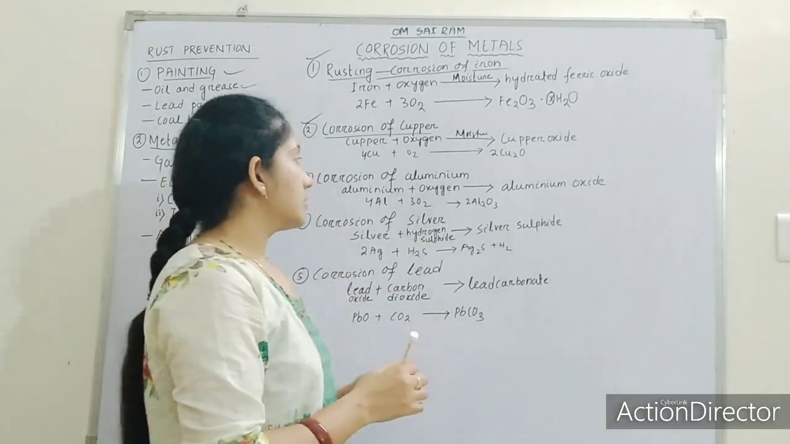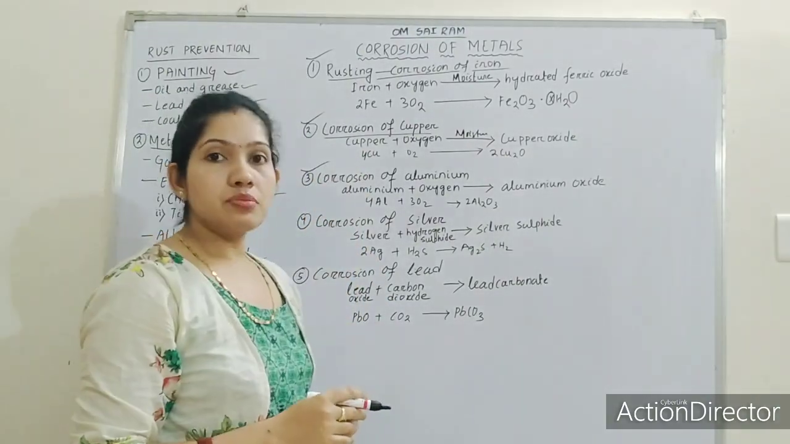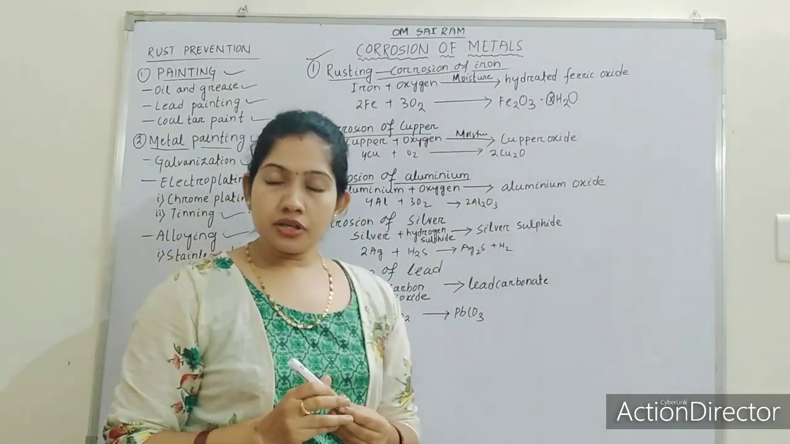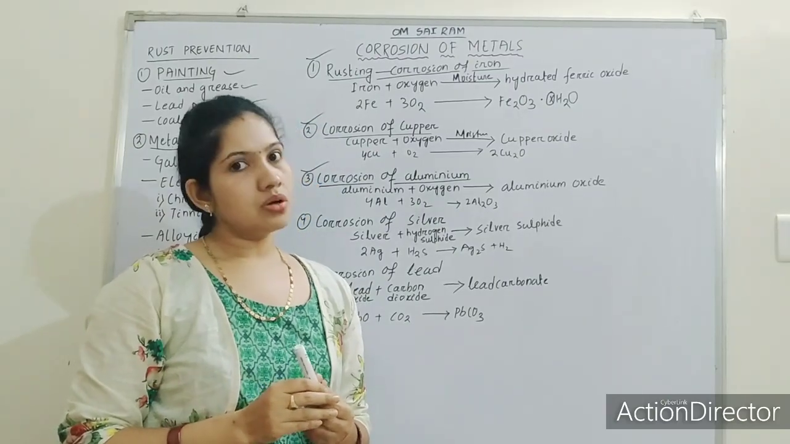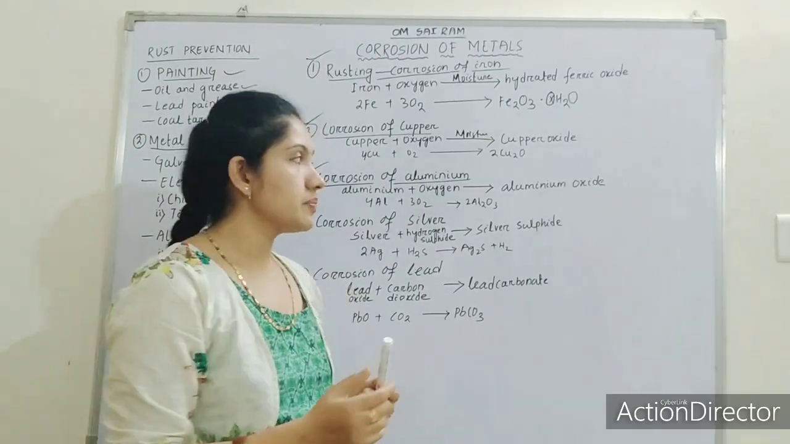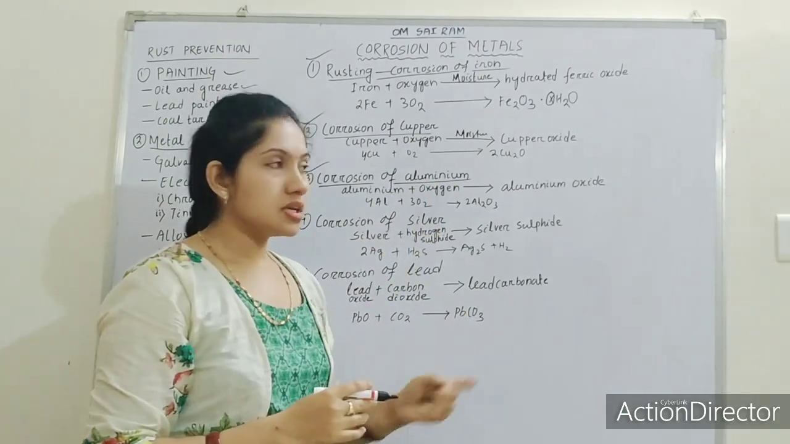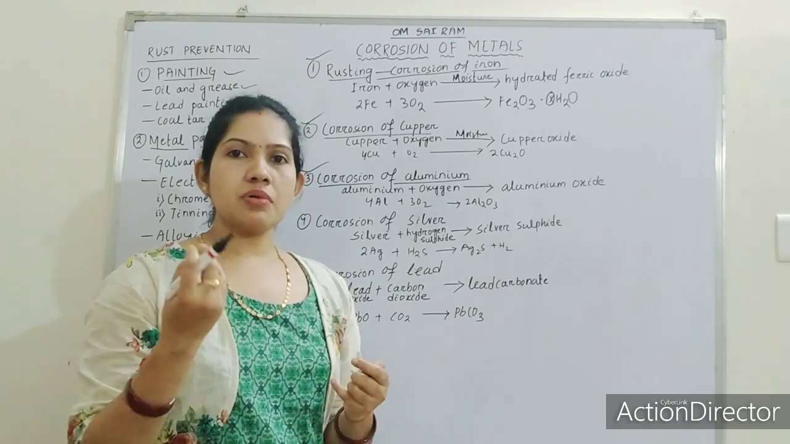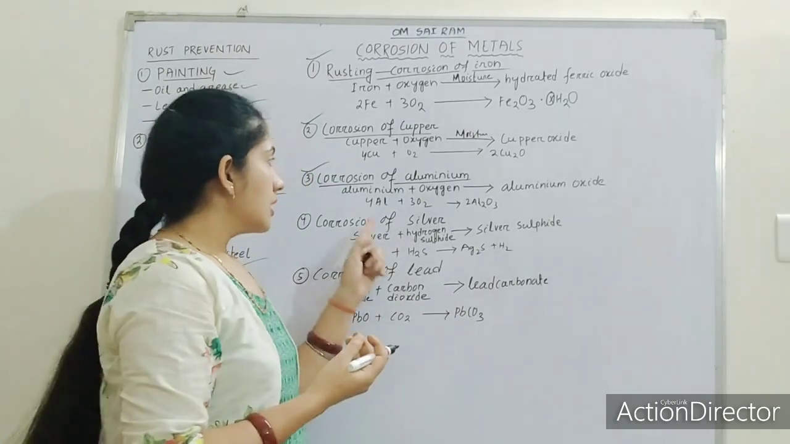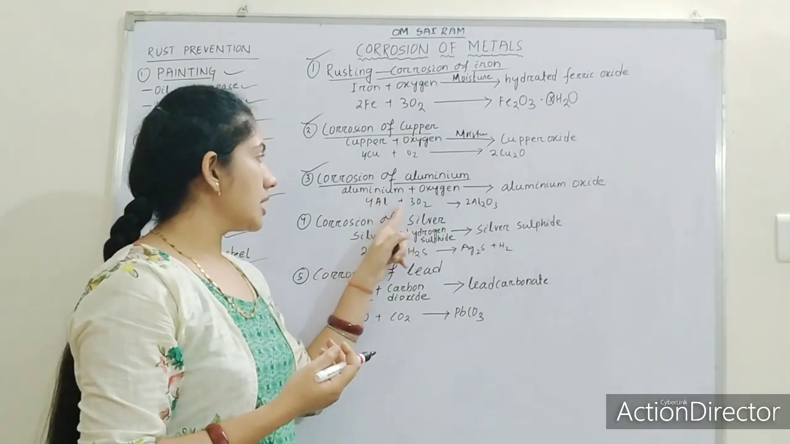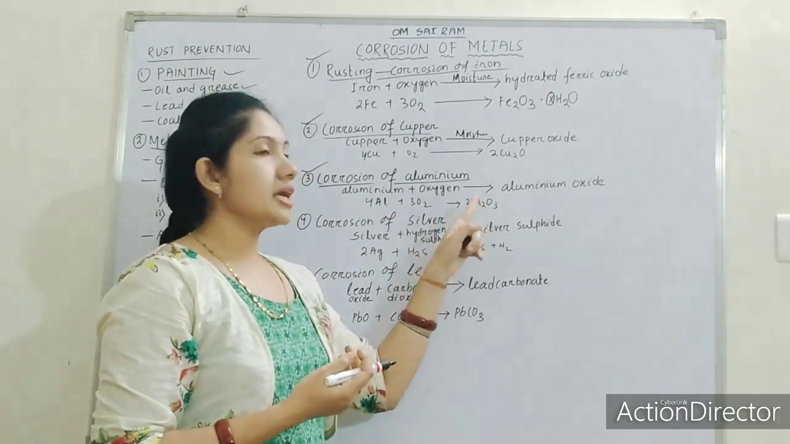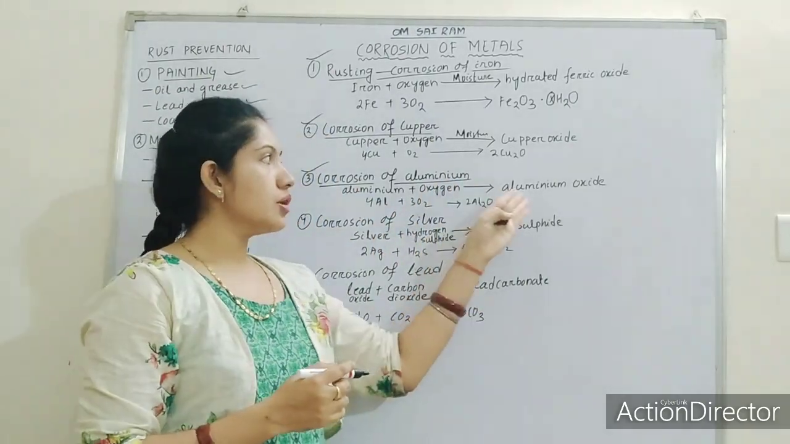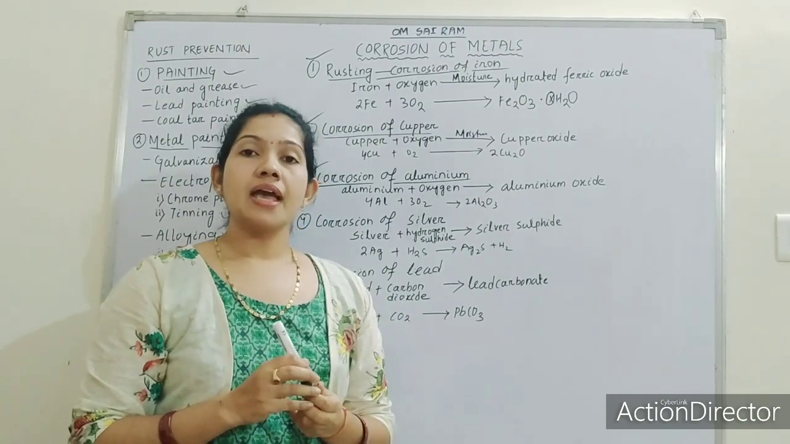Next, corrosion of aluminium. Aluminium is a metal that can also undergo corrosion when it is exposed to moisture or atmosphere. So aluminium, when it reacts with oxygen, forms aluminium oxide, which is generally a brownish or blackish structure. We can see the equation: 4Al plus 3O2 forms 2Al2O3. Aluminium oxide is reddish brown in color.